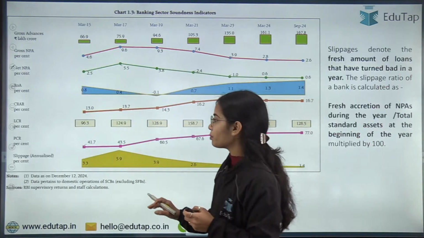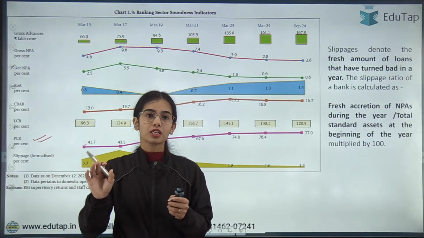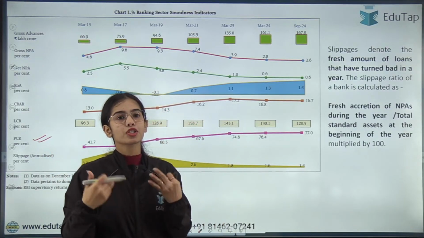Now coming to the PCR. PCR is the provision coverage ratio. So banks keep some additional provisions.